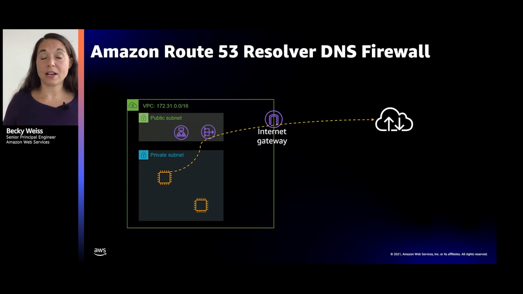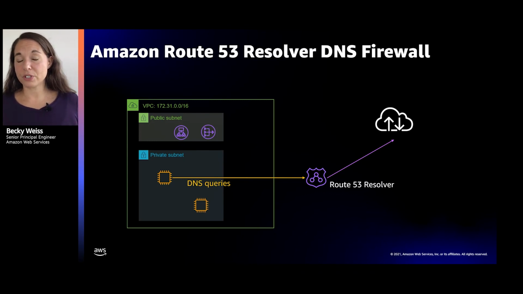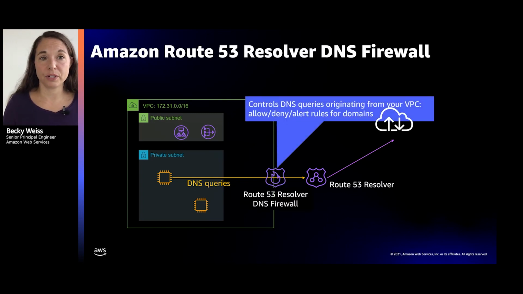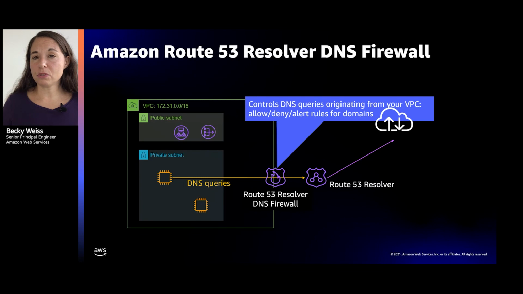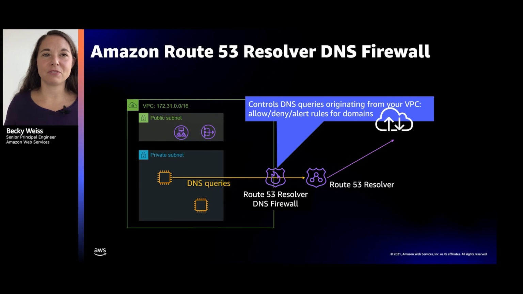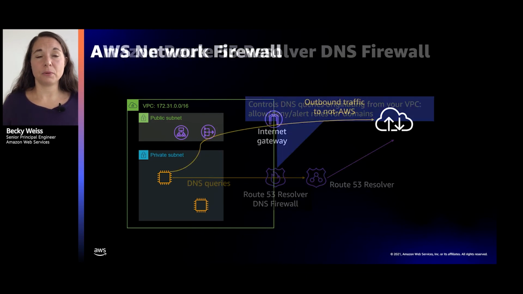If you want to control what kinds of requests actually go out to the internet and how they get resolved, you can make use of a feature on your Route 53 resolver called the Route 53 Resolver DNS Firewall, to make rules about what happens for different kinds of DNS resolutions that it's doing for you. On a domain basis, you can make different rules. You can say, I want to allow these things to resolve. I definitely don't want these things to go out and get resolved. Or I just want to have alerting or logging, I just want to see that these things are getting resolved. So you have control over the DNS traffic that's leaving your VPC.